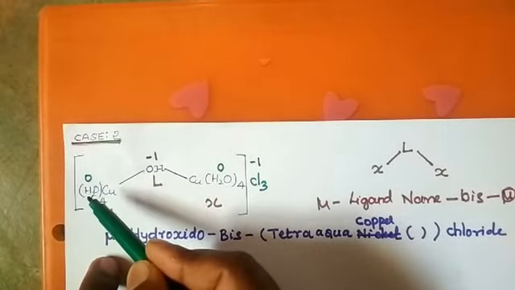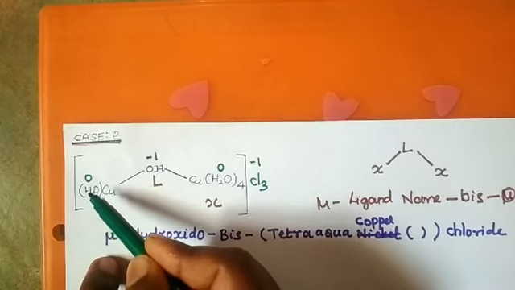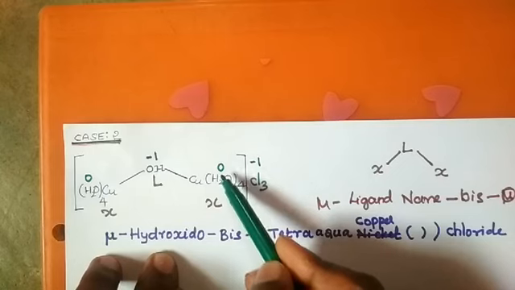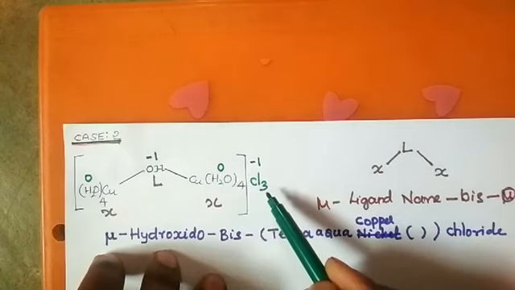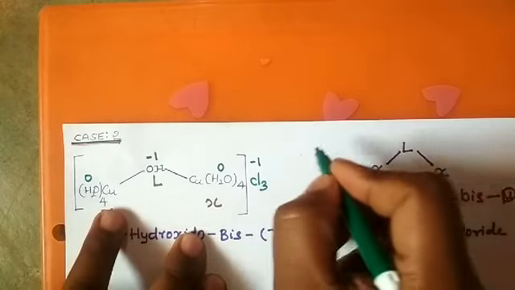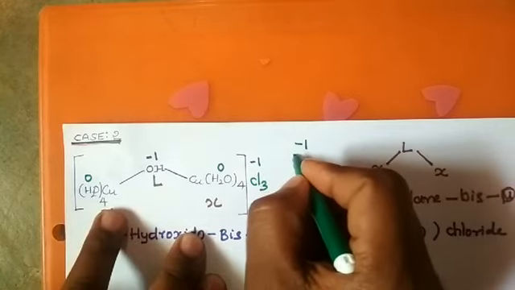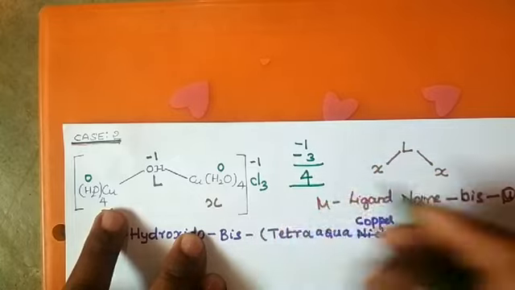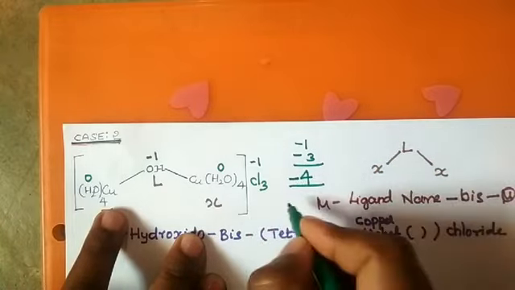For water, the valency is 0, it is neutral. And hydroxyl is -1. Here also water is there, it is 0. And chlorine has -1 valency. There are 3 chlorines, so -3. Then it becomes -1 -3, that is -4. If it goes to the right side, it becomes +4.